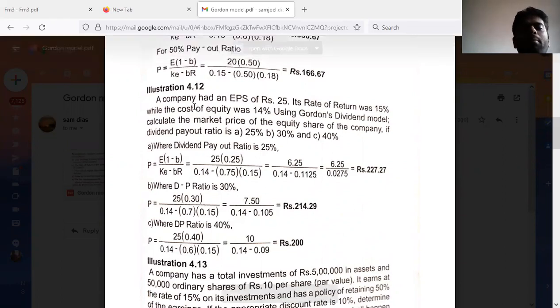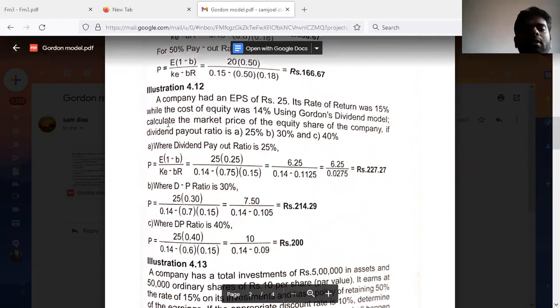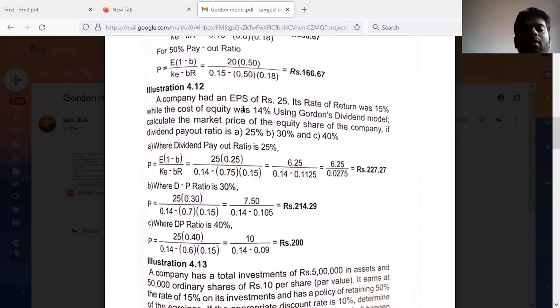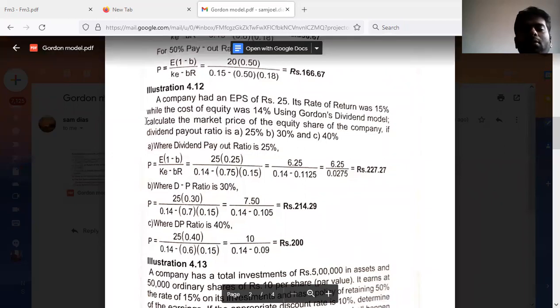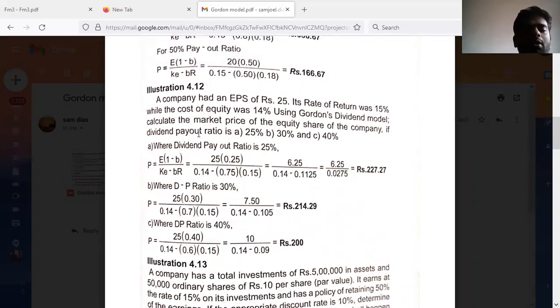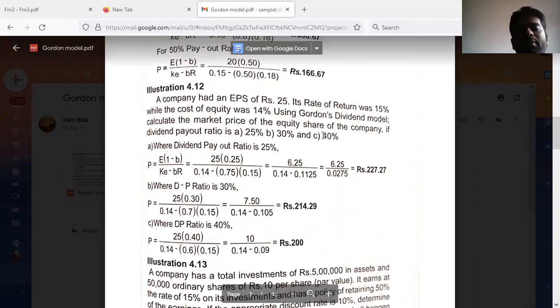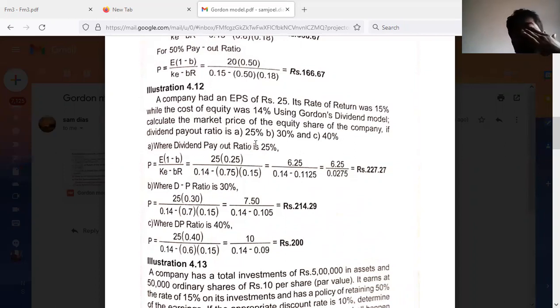Okay, the problem is like this. A company had an EPS of rupees 25. Its rate of return was 15%, while the cost of equity was 14%. Using Gordon's dividend model, calculate the market price of the equity share of the company if the dividend payout ratio is 25%, 30%, and 40%.